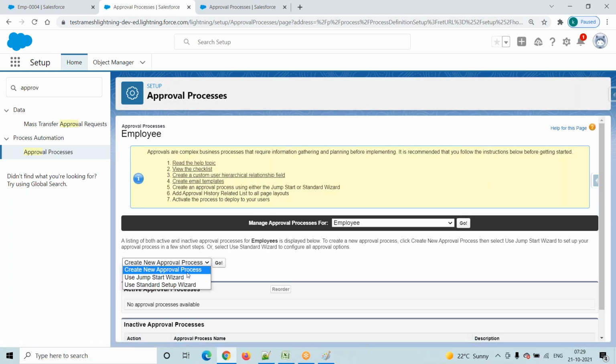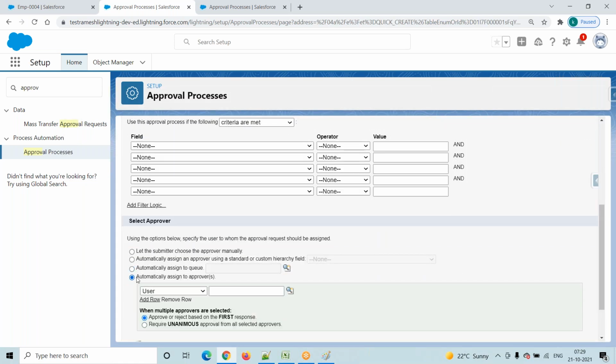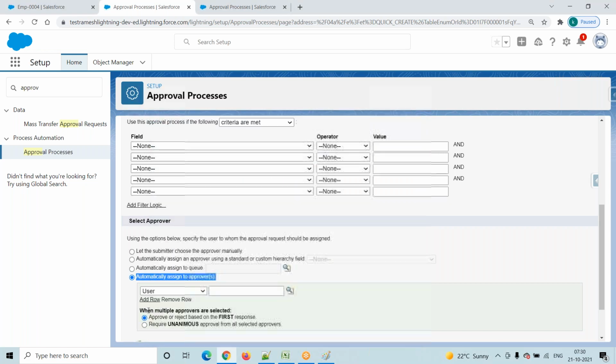Now go to here, Jumpstart Wizard, click on this go button. For example, we will go and select this fourth option. No need for any setup because he is the manager. We don't have to do some setup before this user comes. It is not like that. Here you have to observe, user is there, queue is there, partner is there, all users are there. Queue is a separate concept we will discuss. Suppose you select a user, it will show all the active users in the system. Suppose I want to send my resignation information to Shiva, who is a Salesforce user only. I will just go and select the user Shiva. So this resignation information will be sent to this particular user.